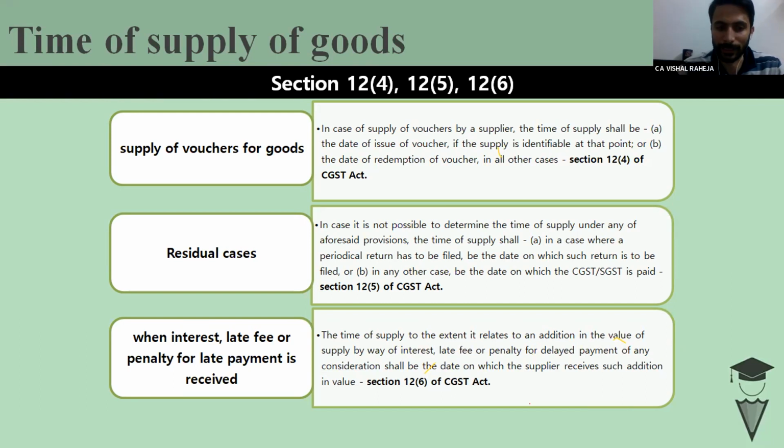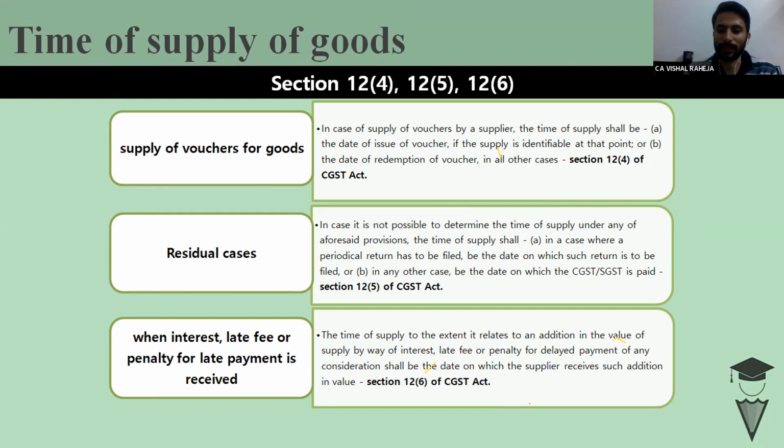handled by section 12(6). It says, if interest and late fee has been received, I am making a supply. After making that supply, I raise the invoice of 1 lakh, but I made a condition: if you are not making the payment in 30 days, I will charge 1,000 late fee or 5,000 interest. The valuation rule says that would be included in the value of supply, and that would be taxable similar to the rate which have been taxed of the goods. So 12(6) has also handled that. In that situation, the time of supply shall be the date on which supplier receives such additional value.